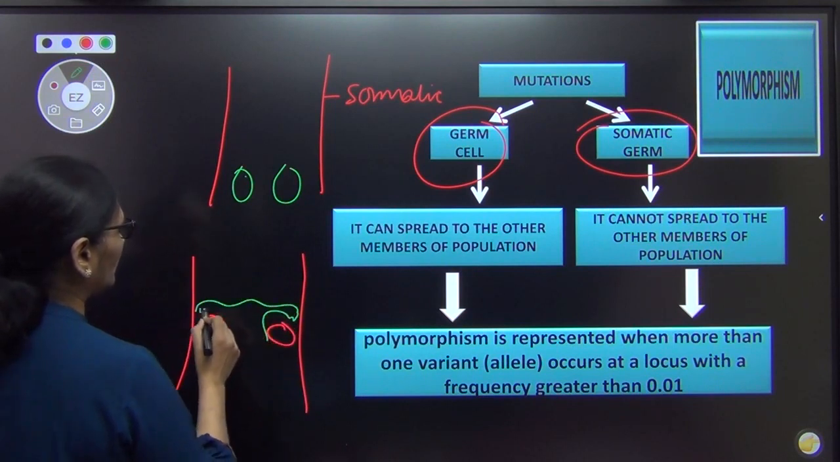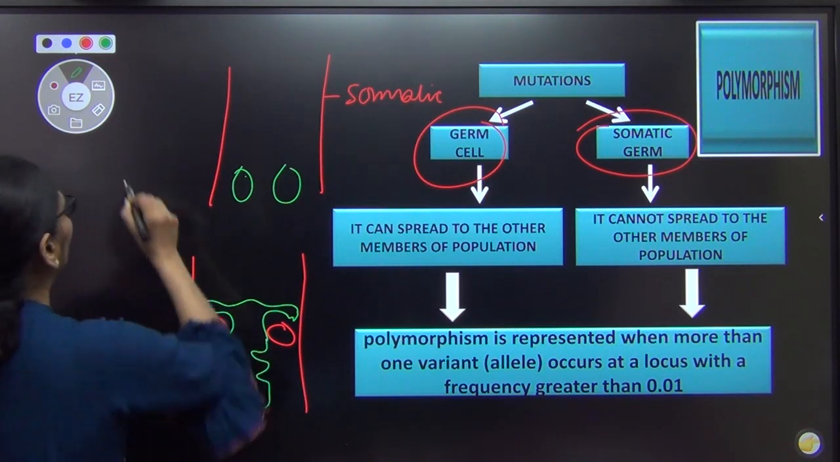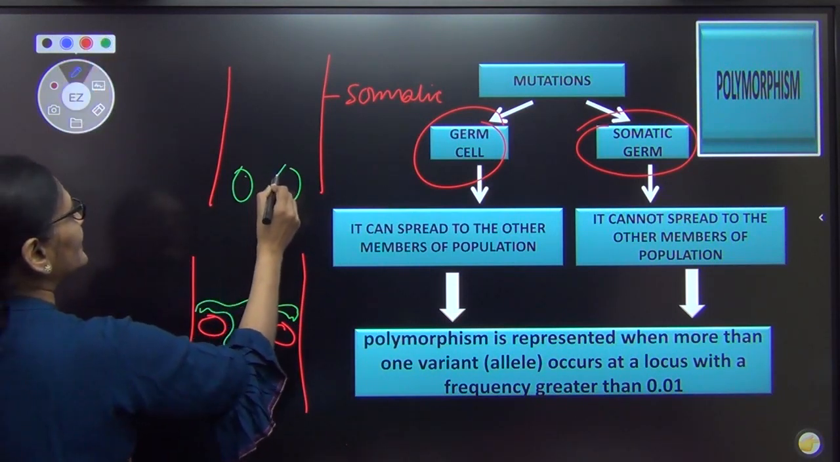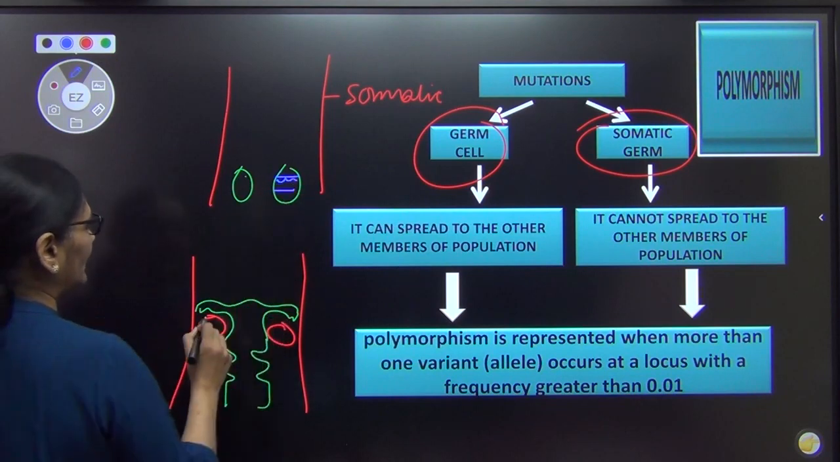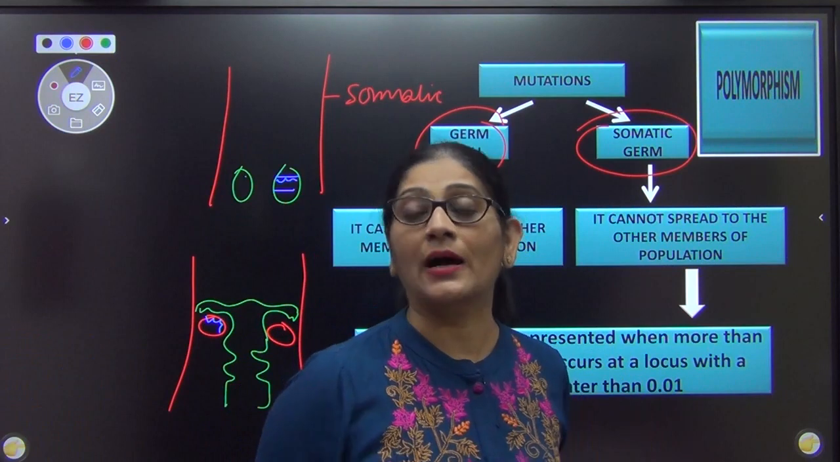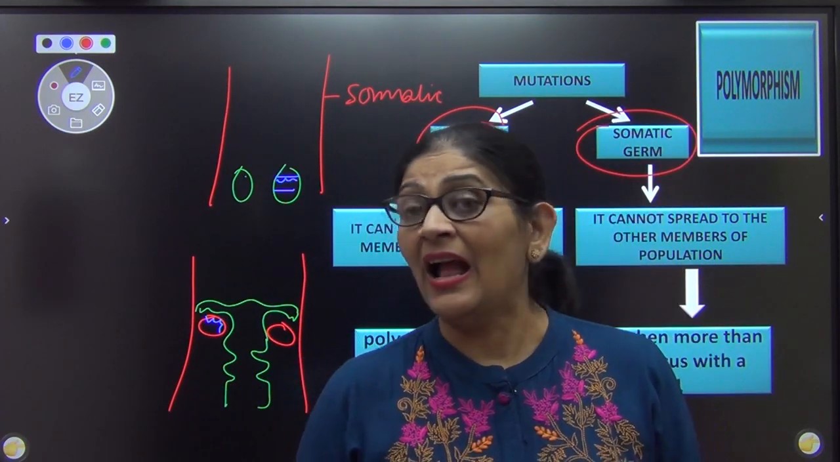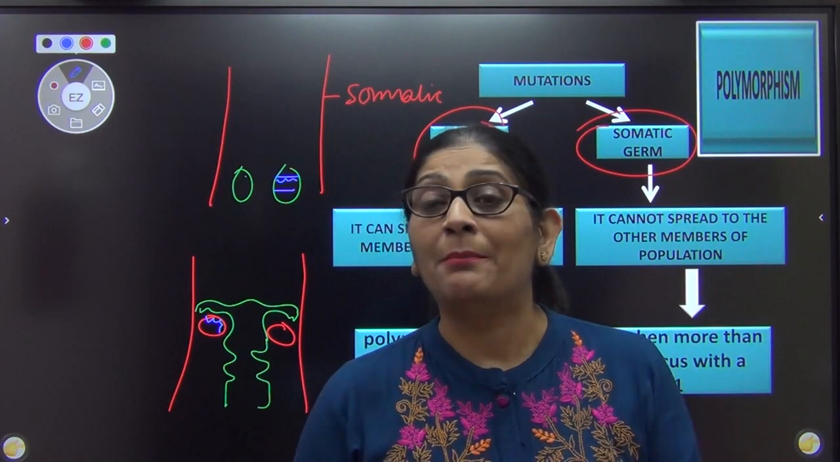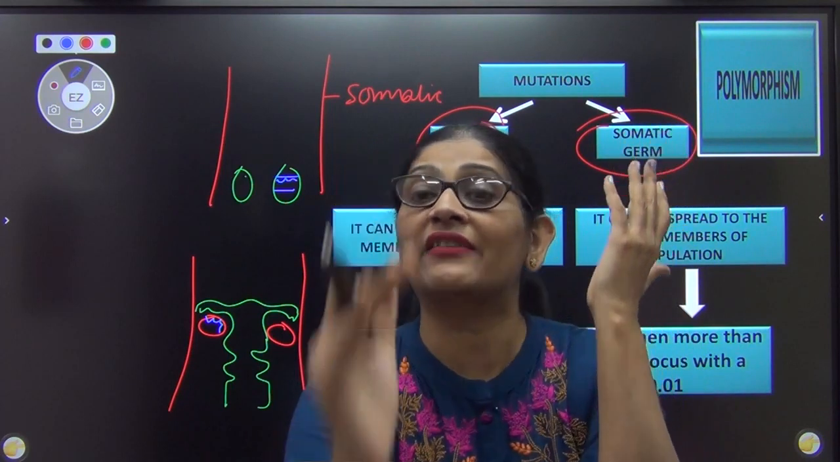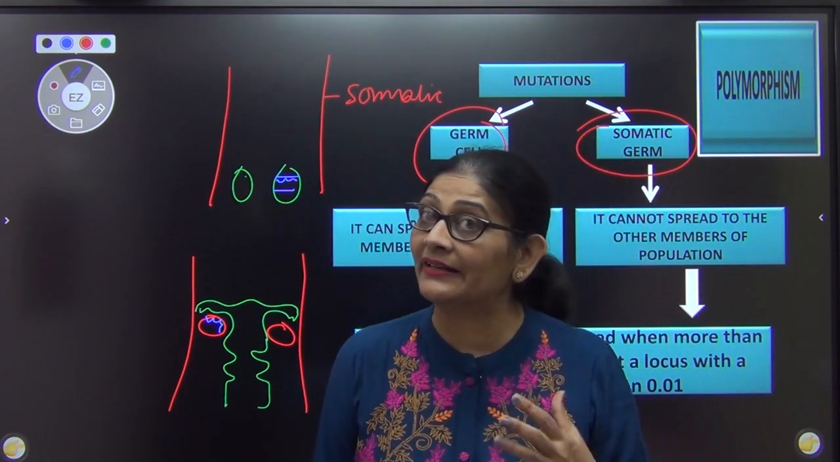Now if you think, the ovary is lined by germ cells, you know that, and the testis is lined by germ cells, right? Now think, a mutation happened, but the mutation happened in my somatic cell, right? And after the mutation I did not die. But the somatic cell genes can never be passed to the next generation. So see how an allele can be formed.